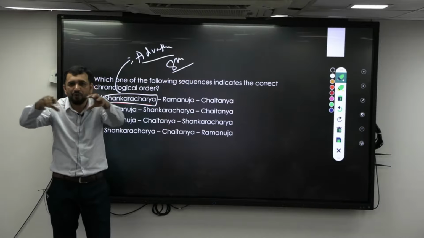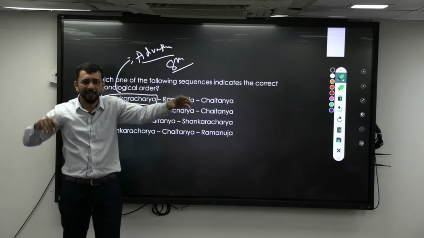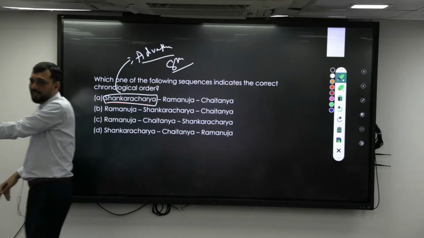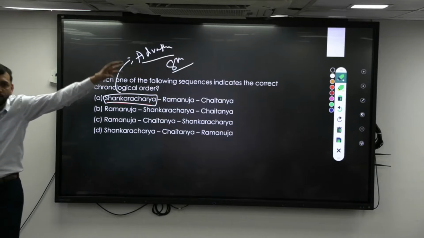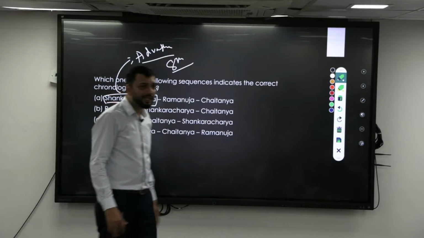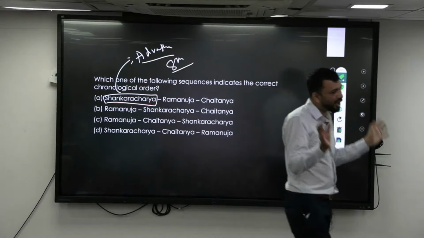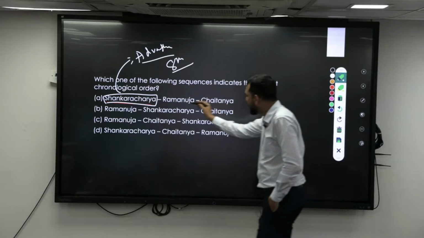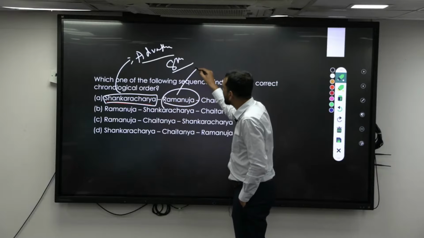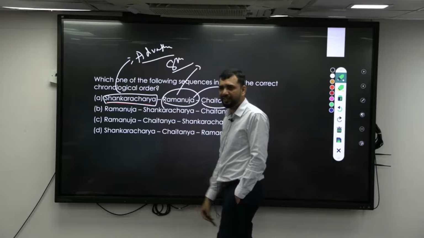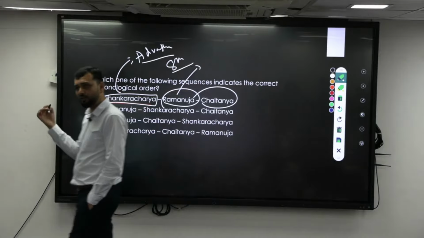Then he had four different matas to propagate his idea. In the south he had one mata in Sringeri. Similarly in the western region, Dwaraka. In the northern region, Badrinath. Like that he had four different matas across India to propagate his ideas. Similarly, in the 11th century comes Ramanuja. Then Chaitanya comes in the 16th century. So that you should know.